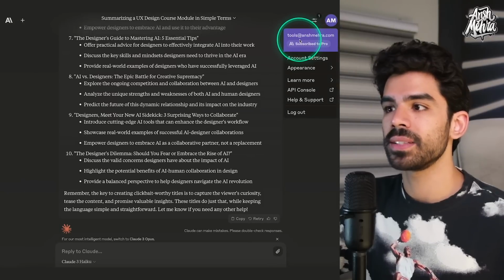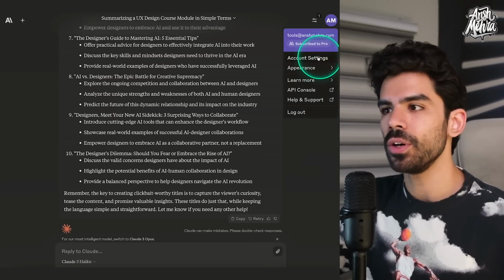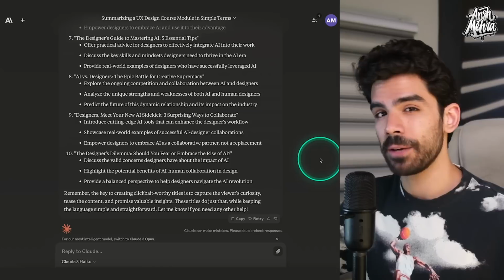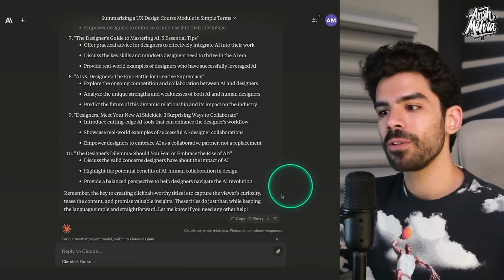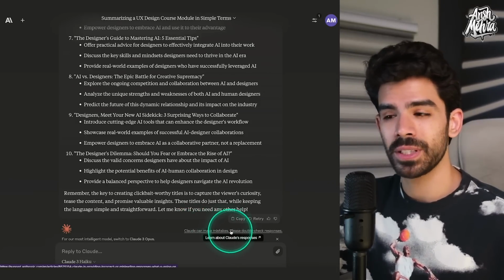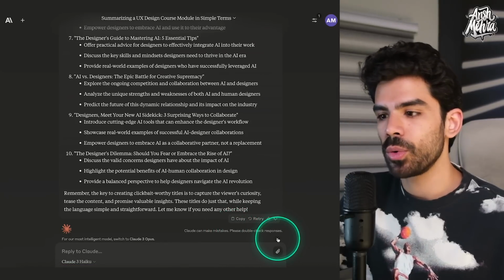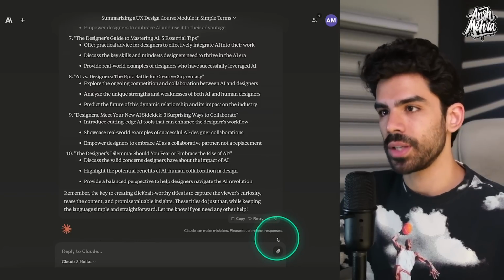I have already subscribed to the pro plan, and in your account settings you can always go and fix your billing operations. Now there is no mobile app for Claude, so you would have to use this either on your web browser or on your phone browser. It always tells you that Claude can make mistakes, so please double check your responses. I also say the same. Then they have this small notification that says that for our most intelligent model, switch to Claude 3 Opus.